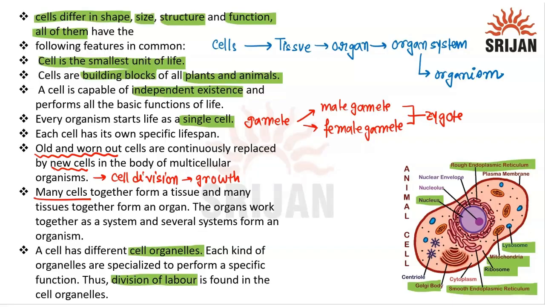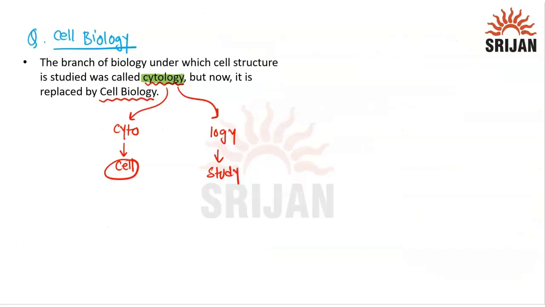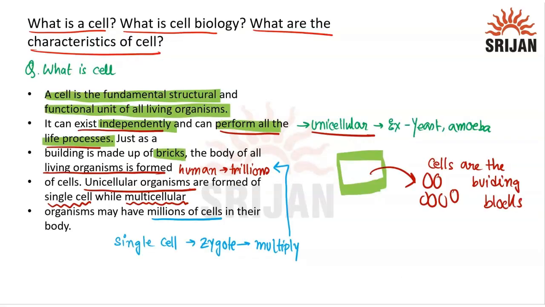So overall, here we have understood the characteristics of the cell, we have understood cell biology, and we have understood what a cell is. Everything is pretty easy and nice to understand.